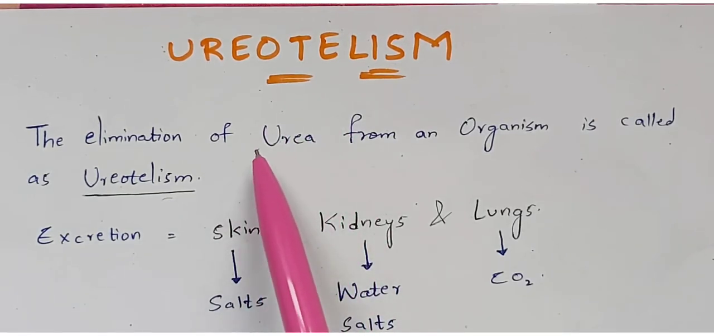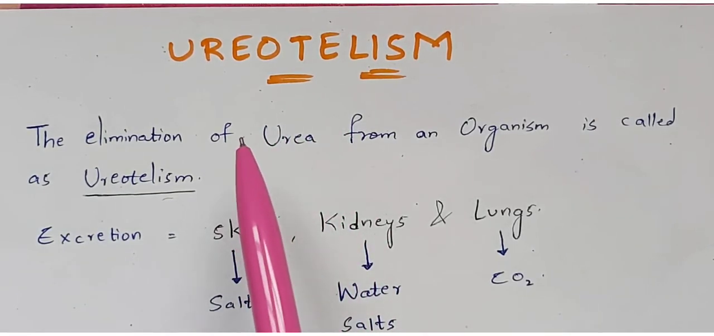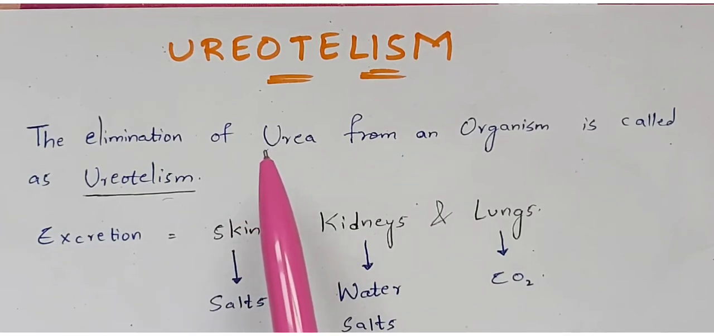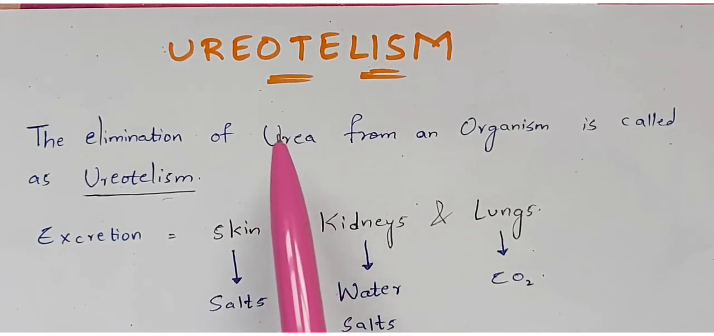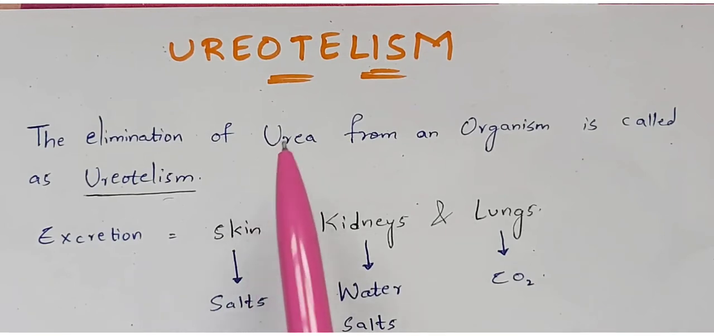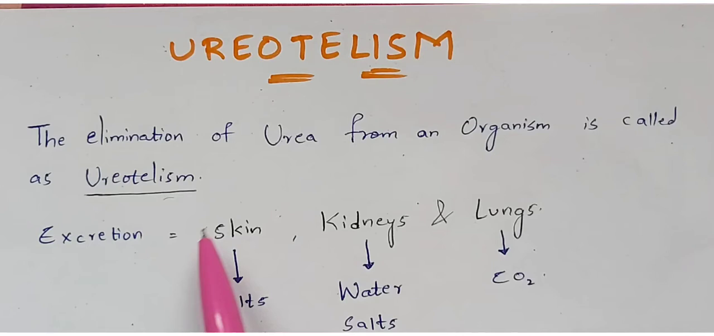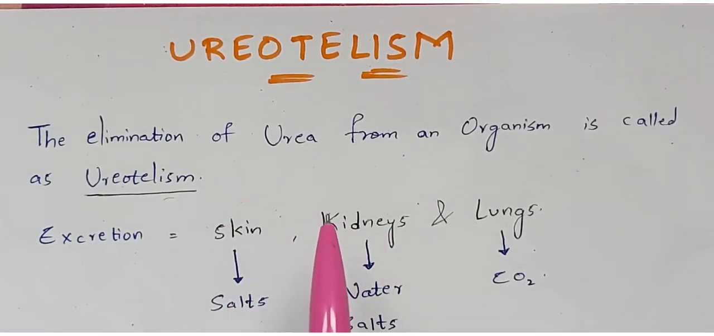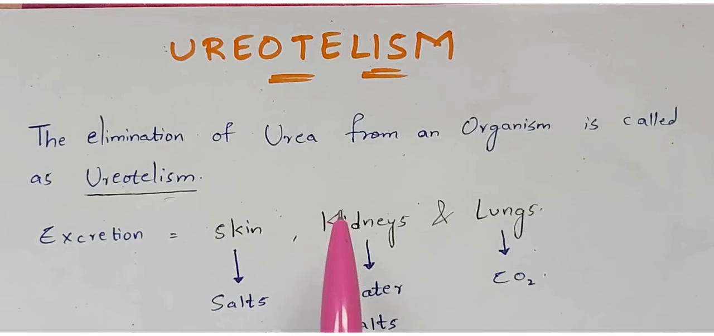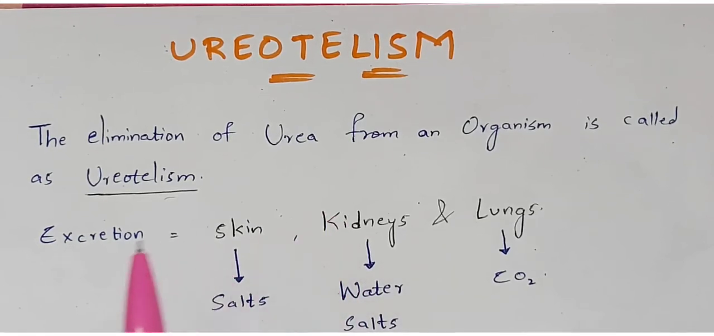Basically, how this urea is formed in your body, what cycle is behind the scenario, and what is the composition of this urea will be properly explained in this video. So please watch this video till the end. You know the process of excretion, right? The removal of waste material from the body of an organism is called excretion.